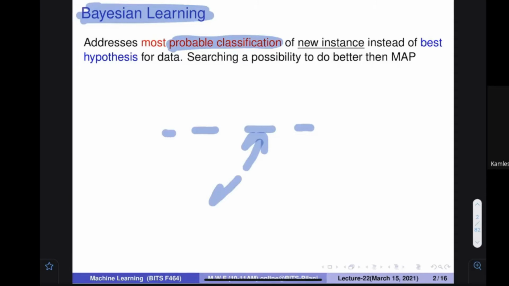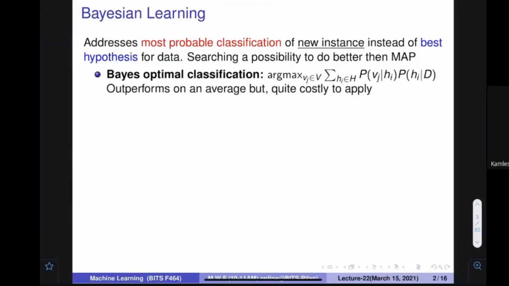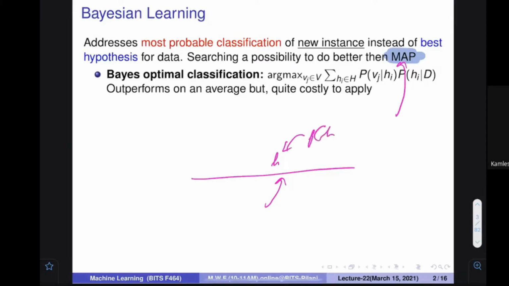And we go here because we want to search for the possibility that we can do better than MAP. You know that MAP is a very wonderful thing, because MAP not only takes care of the current value, but also considers the prior knowledge that we have. So on some hypothesis, if we have a higher probability of that particular hypothesis, we multiply this value with the classification of that particular item, and we give more weight to it.